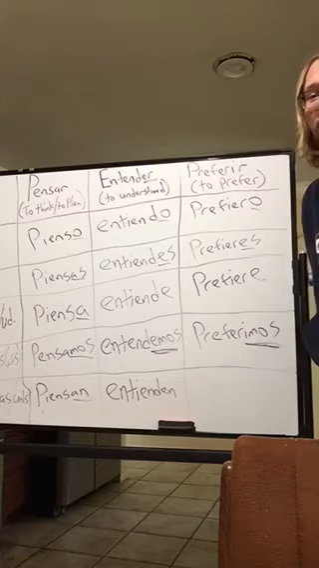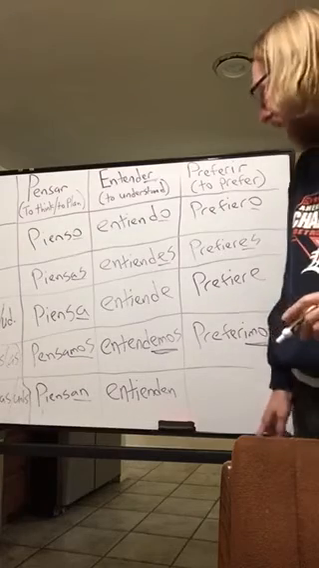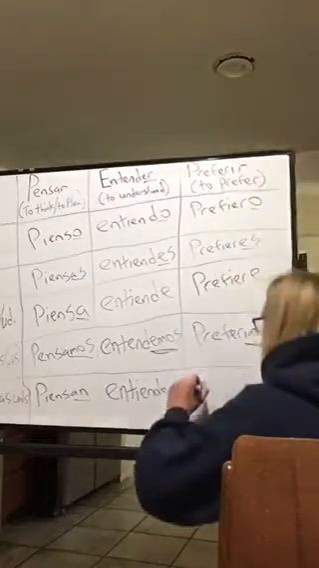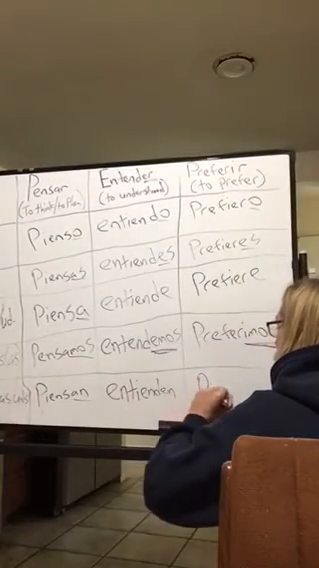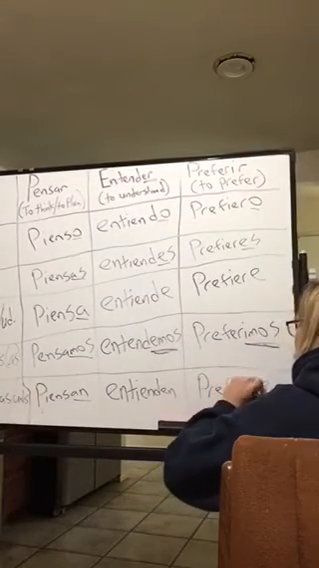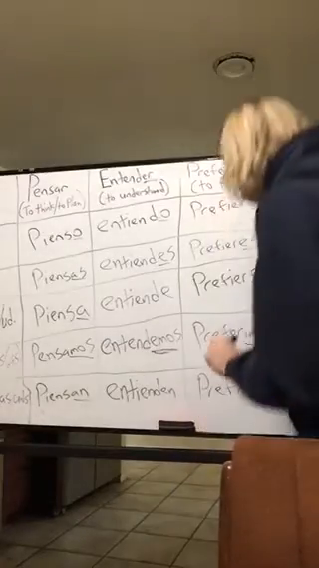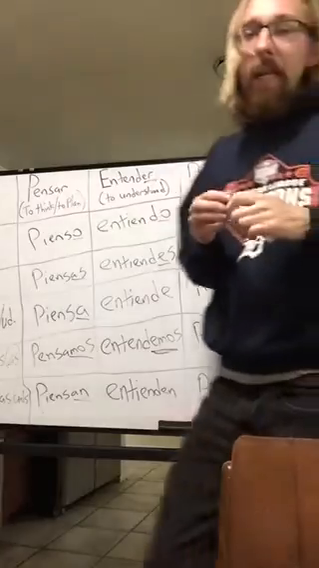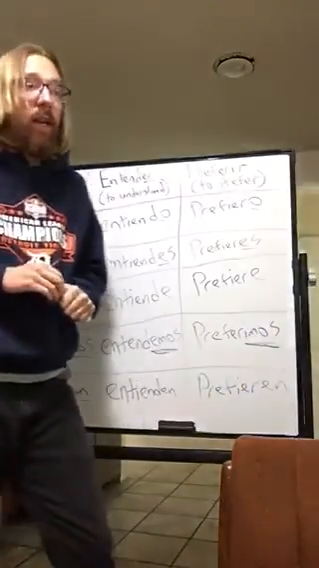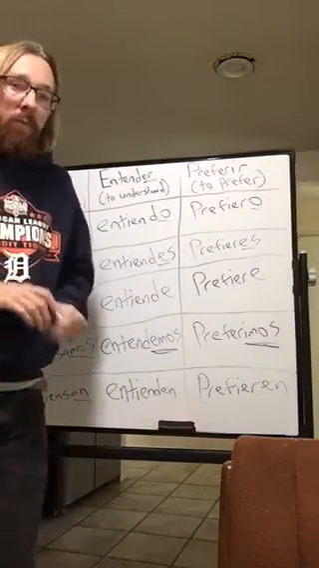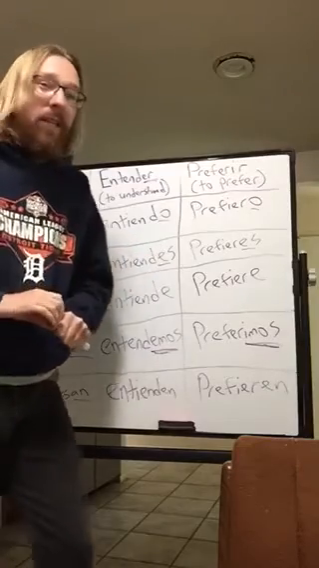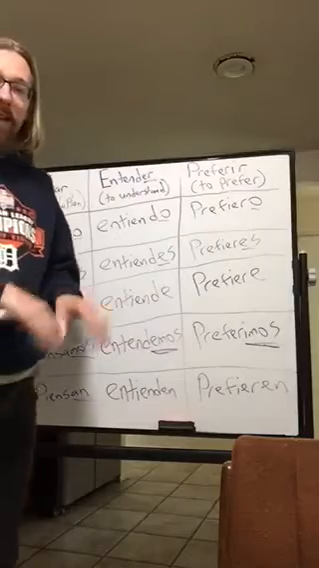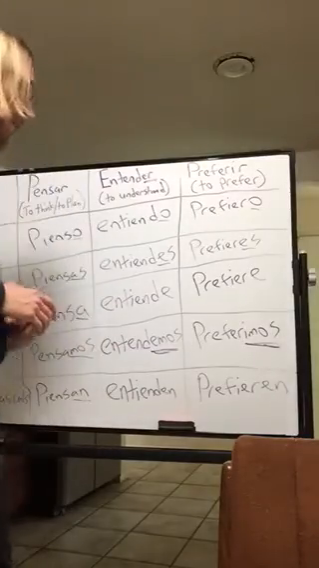Alright? Now for the very last part. Ellos, ellas, ustedes prefieren. Prefieren. P-R-E-F-I-E-R-E-N. Prefieren. Now I realize that some of this might be hard to see on YouTube. My writing is also not the neatest in the world, so I will also post this entire thing as part of your Google Doc. Okay?